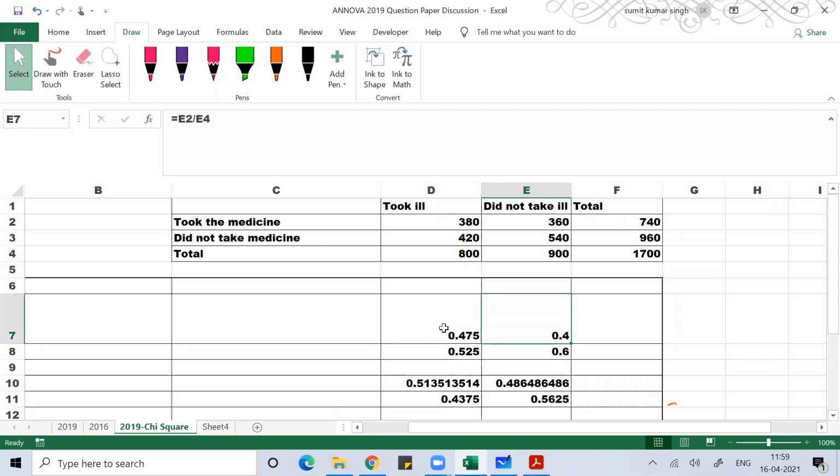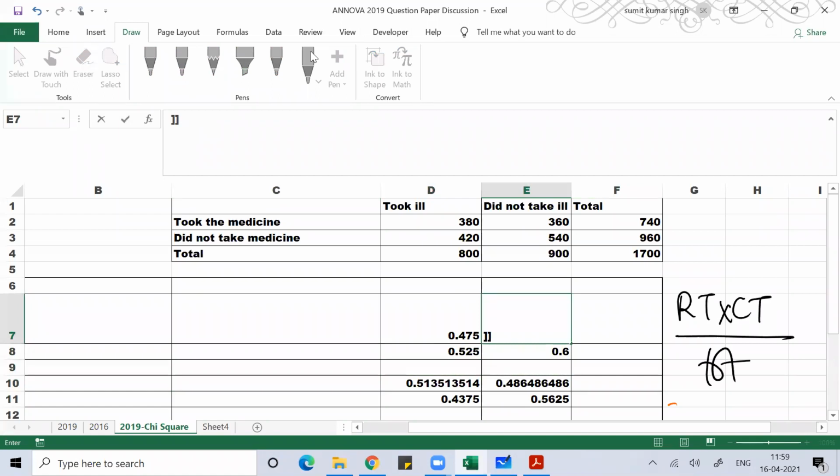So here you need to analyze both row wise and column wise. That's why we did the analysis with the formula: row total into column total divided by the total value. That way you do justice to the work we are trying to do here.